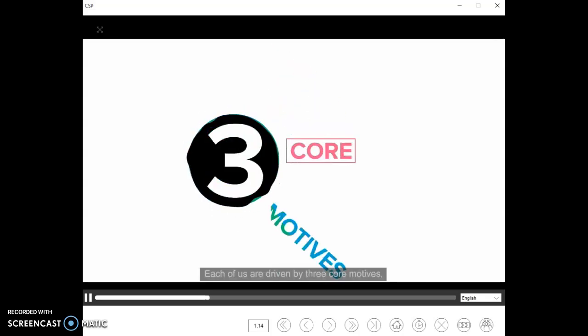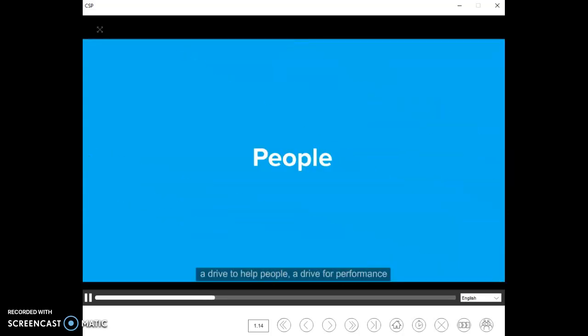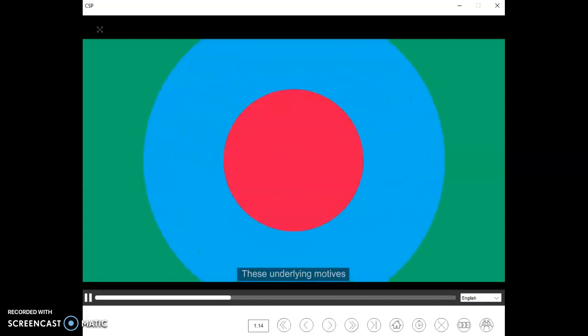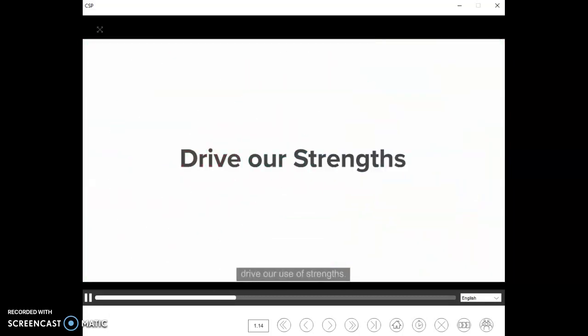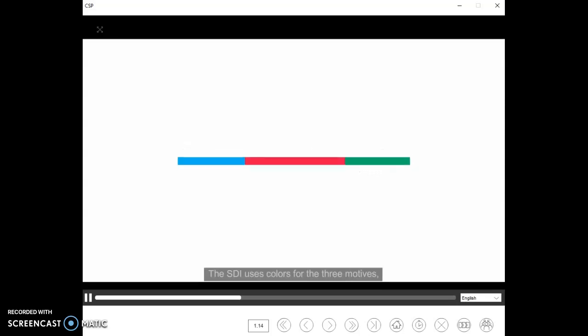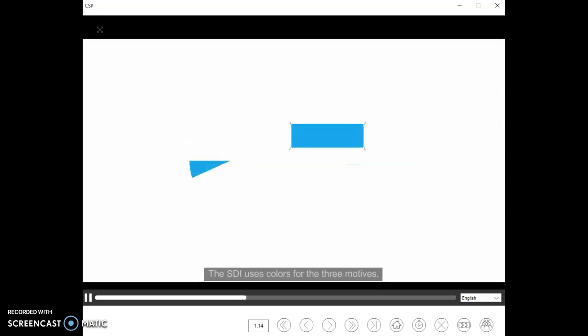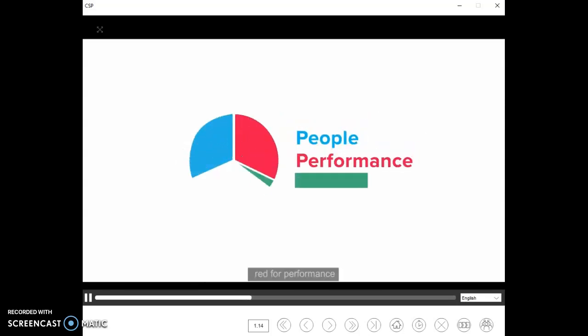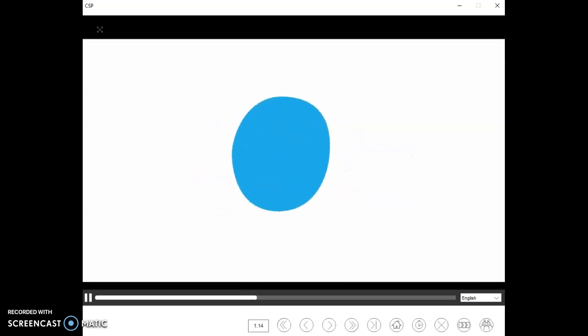Each of us is driven by 3 core motives: a drive to help people, a drive for performance, and a drive to create and maintain process. These underlying motives drive our use of strengths. The SDI uses colors for the 3 motives: blue for people, red for performance, and green for process.